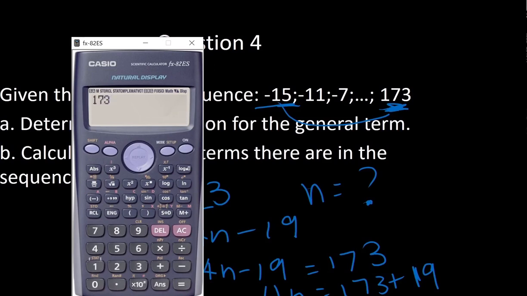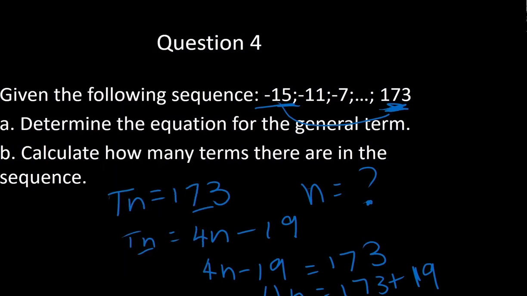173 plus 19 is 192, and then we're going to divide that by 4. So we get that n is equal to 48. So in other words, there are 48 terms in the sequence, all right, to get from minus 15 to 173. Or we can say that in position 48, the term value is 173.